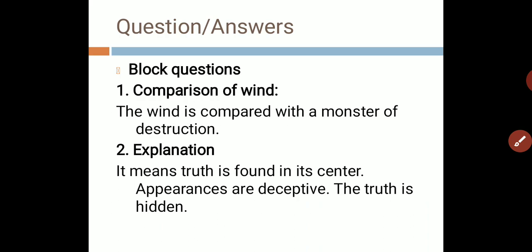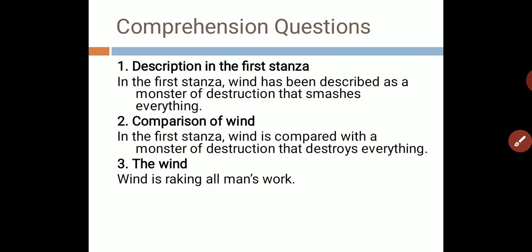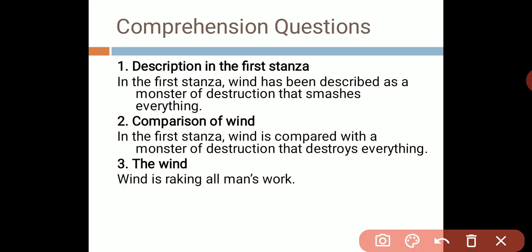Question number 1 we have, how is wind described in the first stanza? In this we have to write down the description of the wind according to the first stanza, and the answer is: in the first stanza wind has been described as a monster of destruction that smashes everything. That is the description of the wind according to the poem.